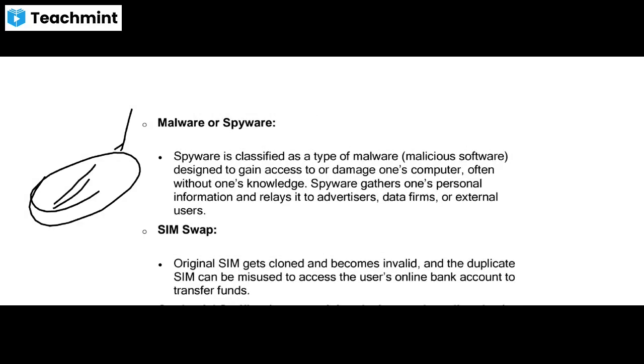Then what are malware and spyware? Spyware is classified as a type of malware, or malicious software, designed to gain access to or damage one's computer. Often without one's knowledge, spyware gathers one's personal data and information and relays it to advertising data firms or external users.